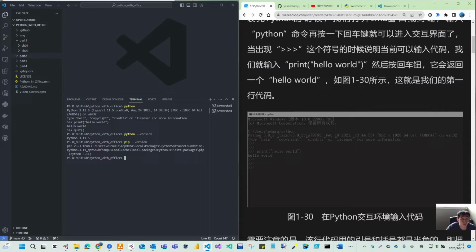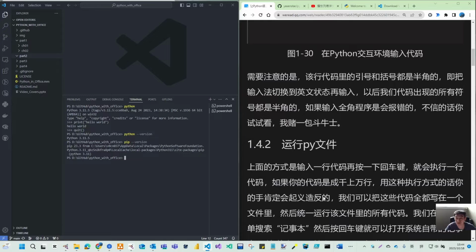Mine is 23.3. If you don't have pip installed, you can leave comments in the video, then I can help you with this installation specifically.